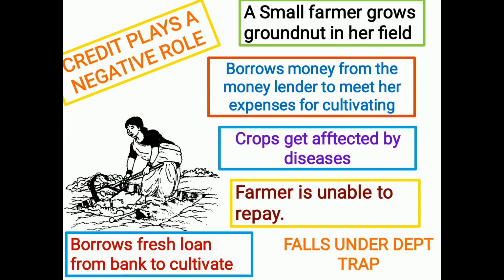So what is the loss here? She lost the land. At the same time, the rate of interest paid by her to the money lender is very, very high. So in this particular situation, a farmer may fall into a debt trap. Here, when she borrows money from anybody, credit plays a negative role.